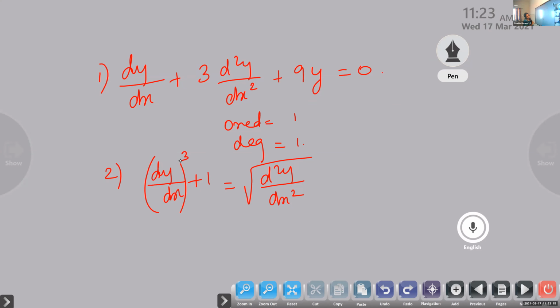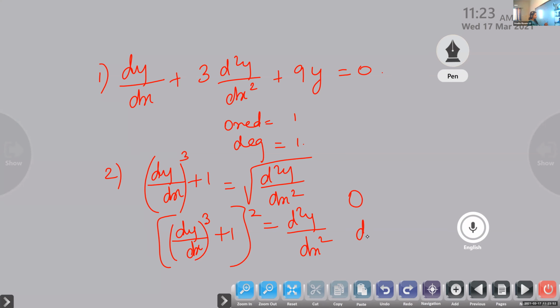How are we getting that, Aishwarya? We should remove the root first. Whenever we get radicals, that is, fractions or negative powers, we should try to remove them. Only after removing them do we find the order and degree. So we square both sides: dy by dx the whole cube plus 1, the whole square, is equal to d square y by dx square.